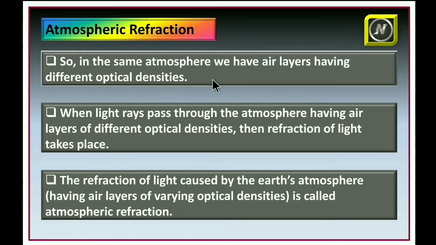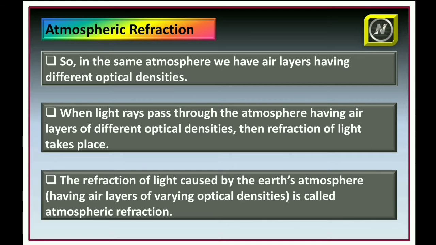So, in the same atmosphere, we have air layers having different optical densities. When light rays pass through the atmosphere having air layers of different optical densities, then refraction of light takes place. When light passes through layers of different densities, only then does refraction take place. Why? Because the densities of the layers are different.